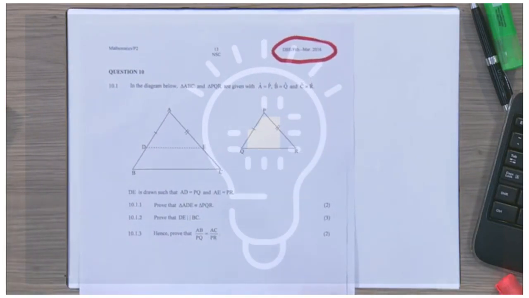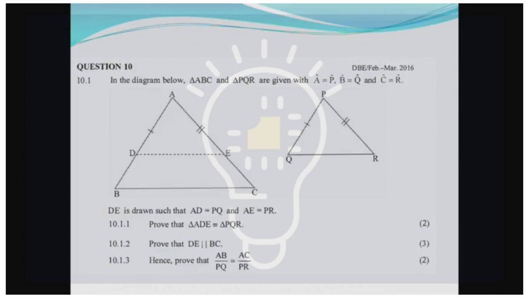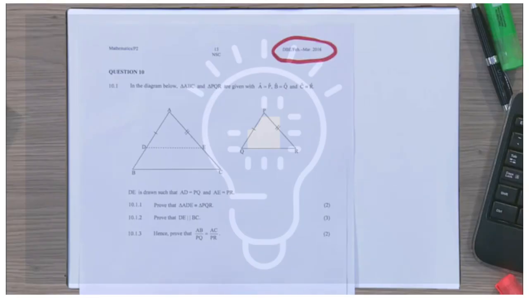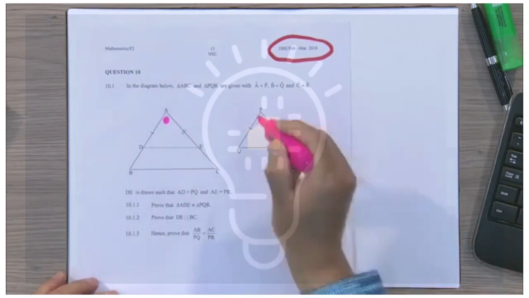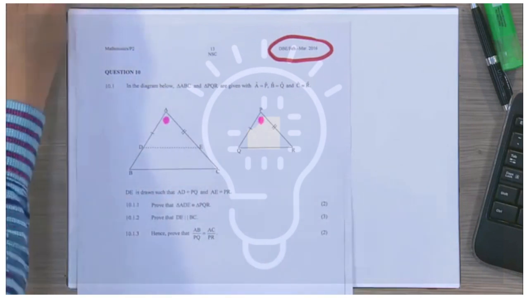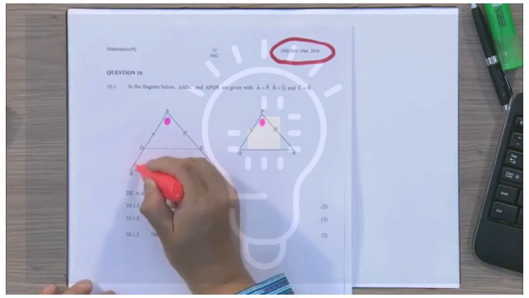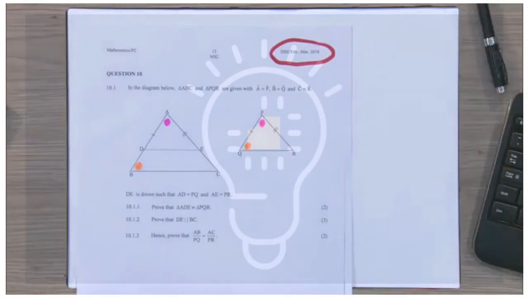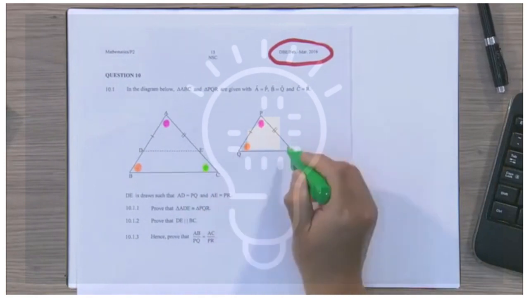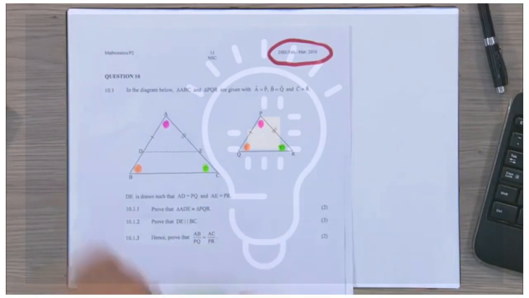And there on the monitor we read, in the diagram below, triangle ABC, so that's the large triangle, and triangle PQR are given with angle A equal to angle P. What's very good to do on your own examination booklet, the question paper, is to highlight these. So there's our angle A, I'm going to put a pink dot here. That's equal to angle P, right? And then I'm going to take angle B, which is this one here, and highlight that. That's equal to angle Q right here. And then angle C, which is this one here, we are told is equal to angle R, right? So now at least things stand out and it starts making more sense.